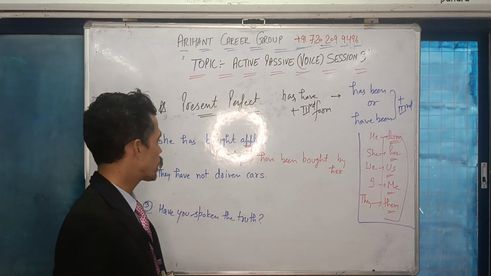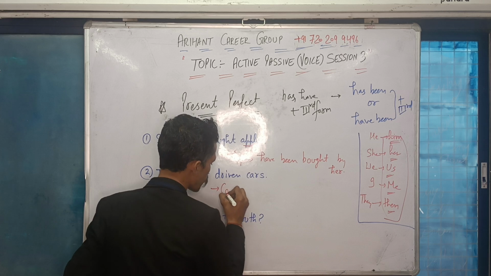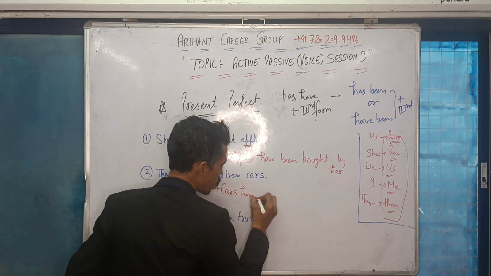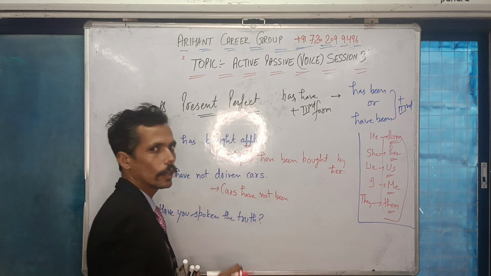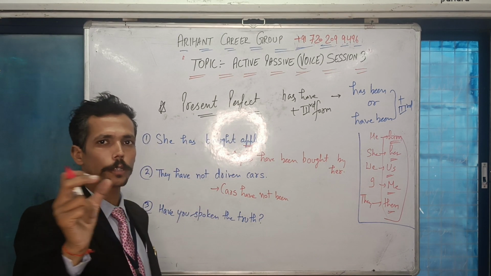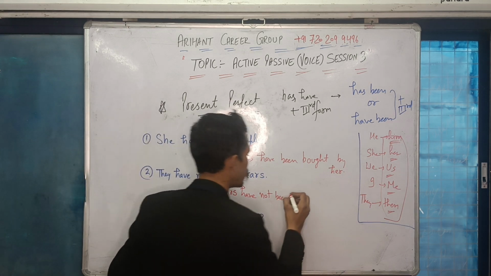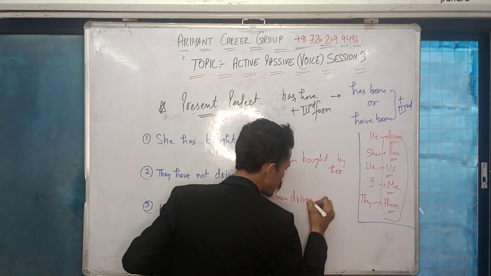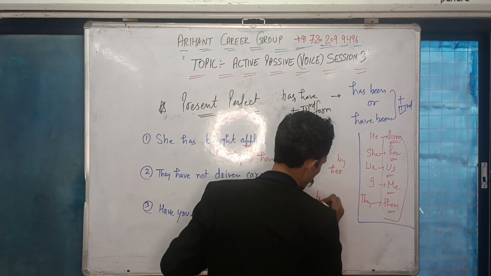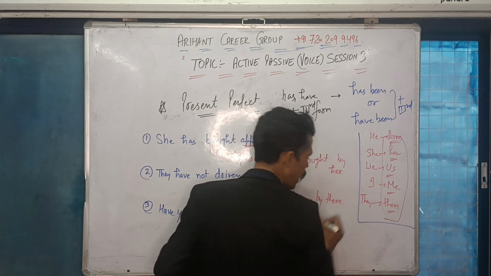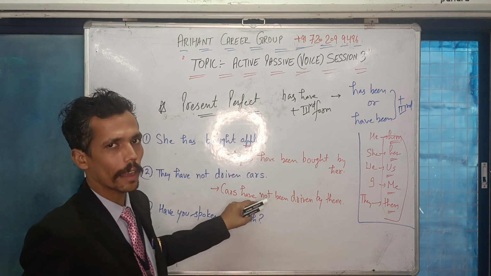Now, the second sentence here is they have not driven cars. Cars is plural, that means cars have not been. Please note down that as and when you are given a negative sentence, your not will come in between has been or have been. So it will become has not been, have not been. Cars have not been driven. Cars have not been driven by them. Not stands between have and been.